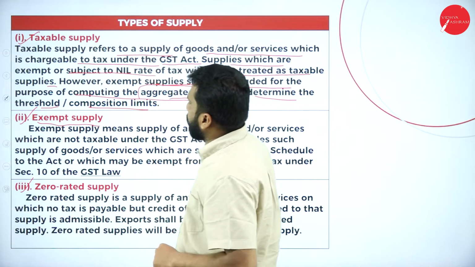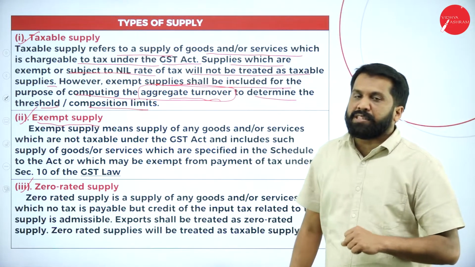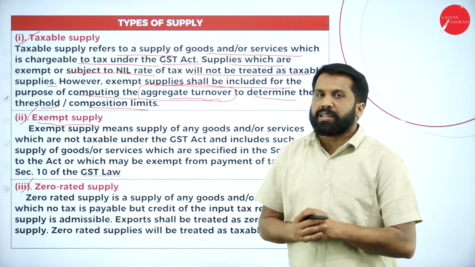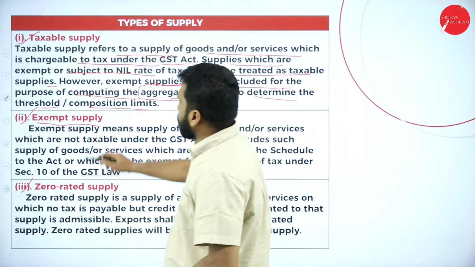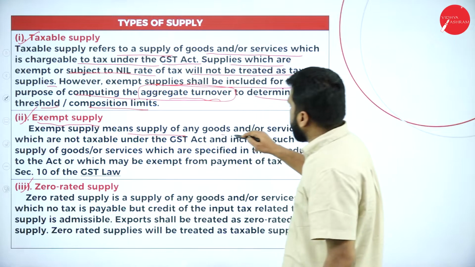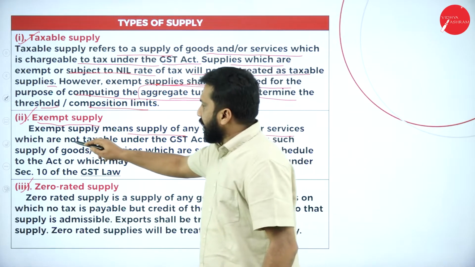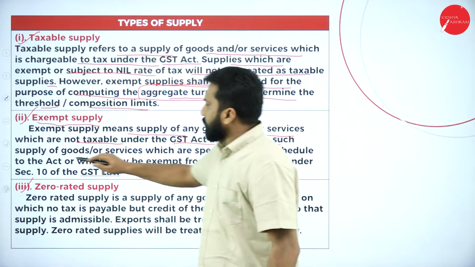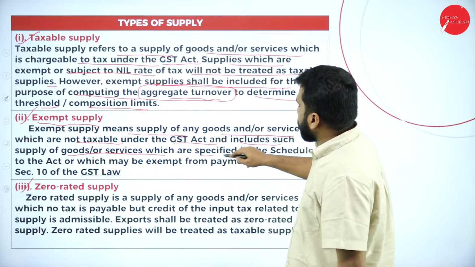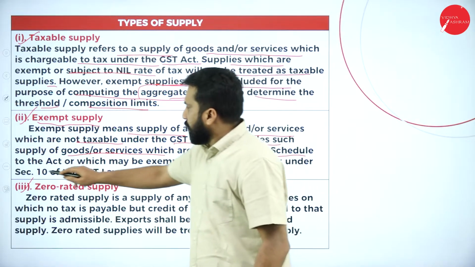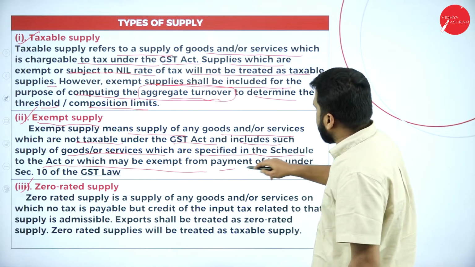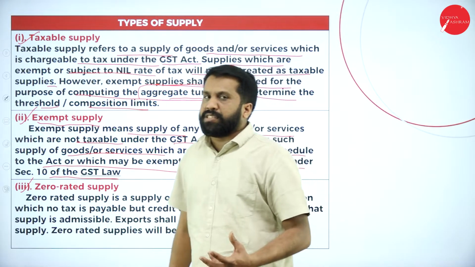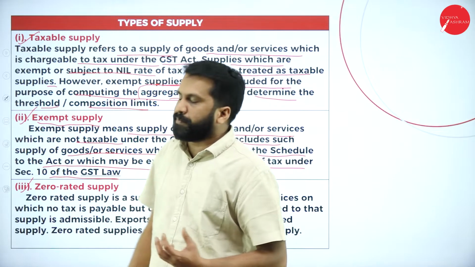Now, exempt supply. What is exempt supply? Exempt means which are not taxable. Again, I'll repeat, which are not taxable, we call it exempt. Exempt supply means supply of any goods or services which are not taxable under the GST Act, and includes supply of goods or services which are specified in the schedule to the Act or which may be exempt from payment of tax under section 10 of the GST. Exempt means which are not taxable.